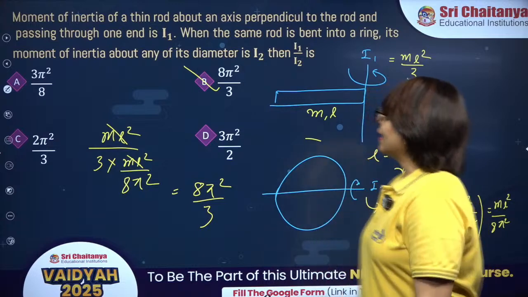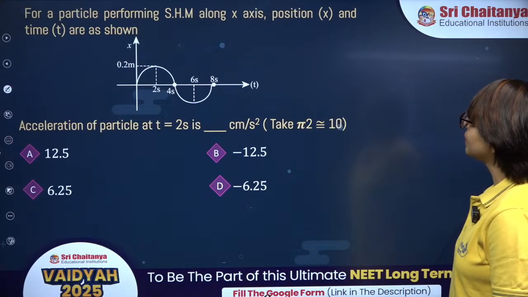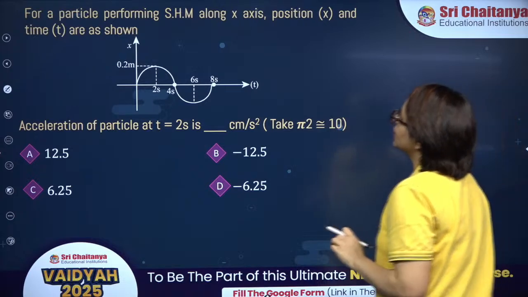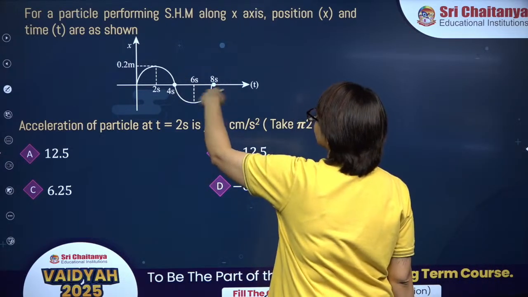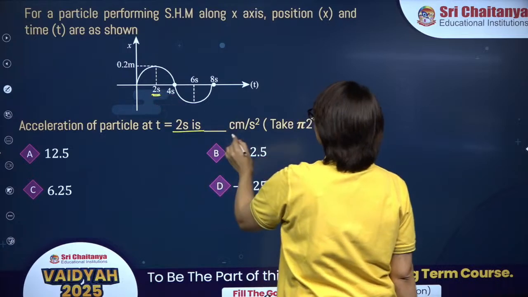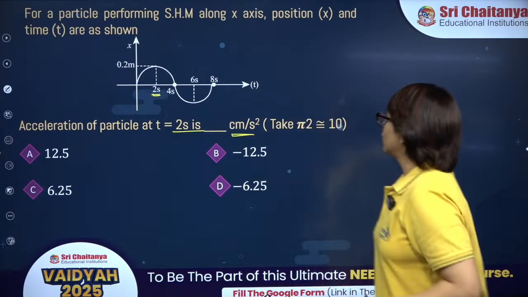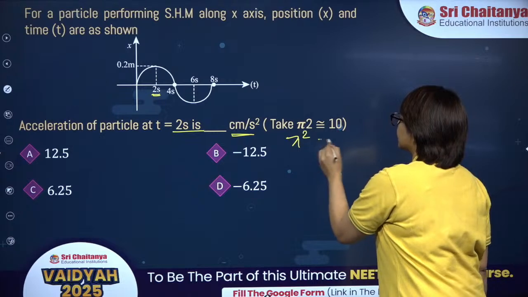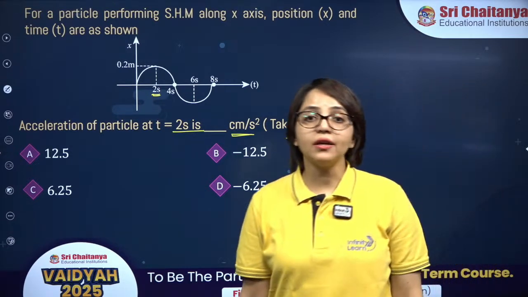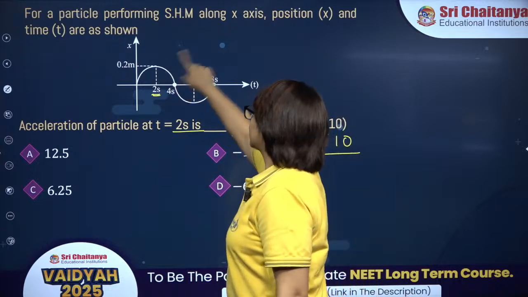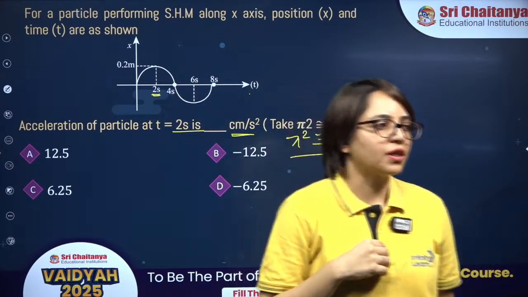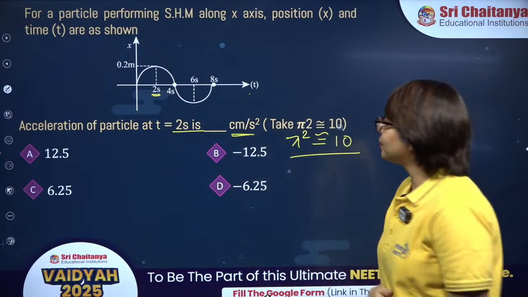Okay. Next is this one. For a particle performing SHM along the x-axis, position and time are as shown in the figure. The acceleration of the particle at t is equal to 2 seconds, in centimeter per second square, is... You can take pi square as approximately 10. Okay, chalo, try this one. By looking at this x versus t graph, you have to find the acceleration. We have option B. Well done, well done.